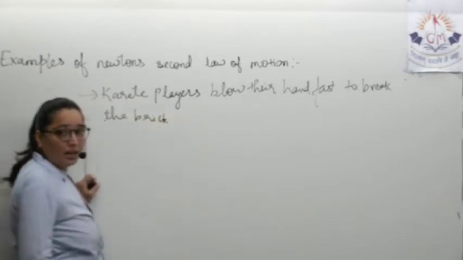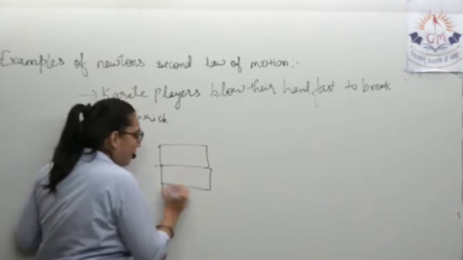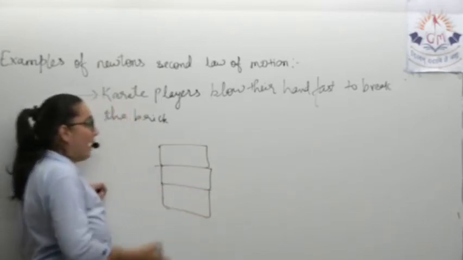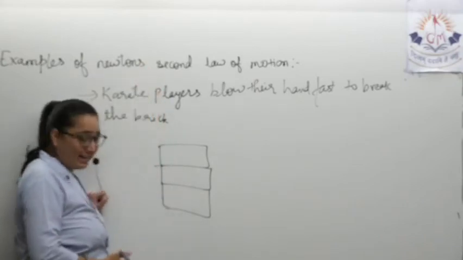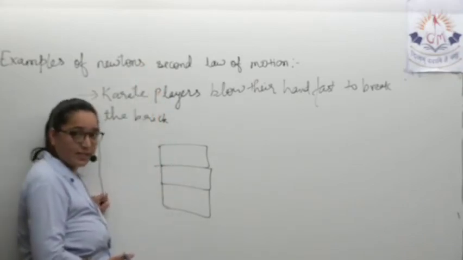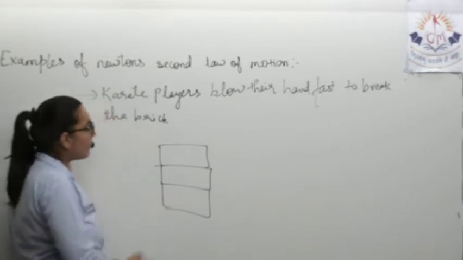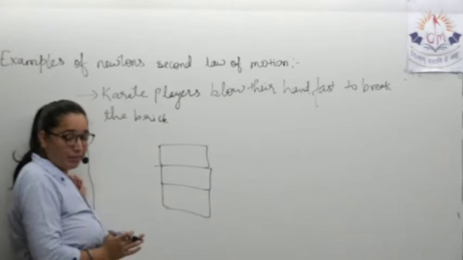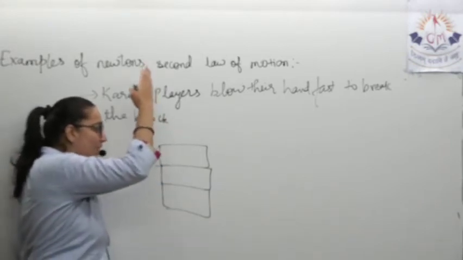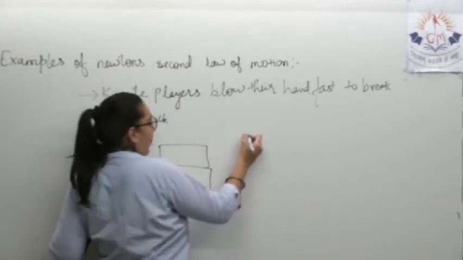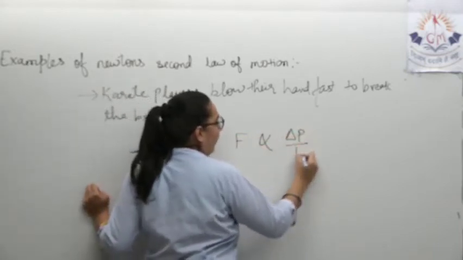You might have seen when the pile of bricks is there and that is getting hit. Once they hit this pile of bricks, how are they doing it? Basically, if they hit it slowly, then as per F is directly proportional to delta P by T,